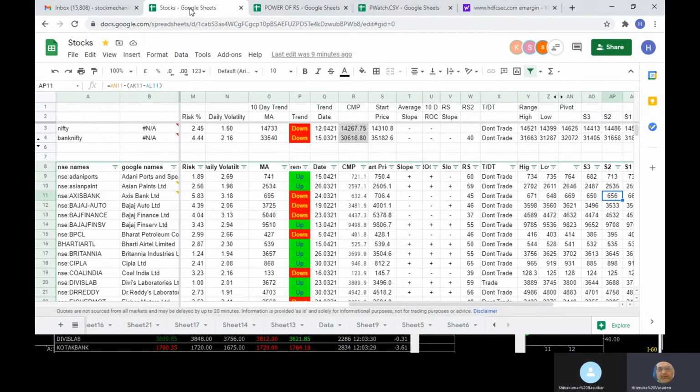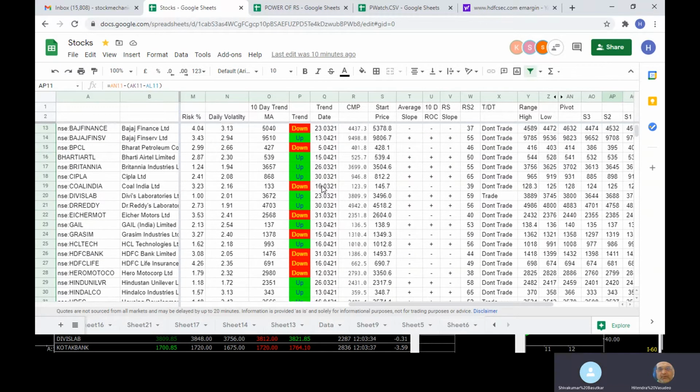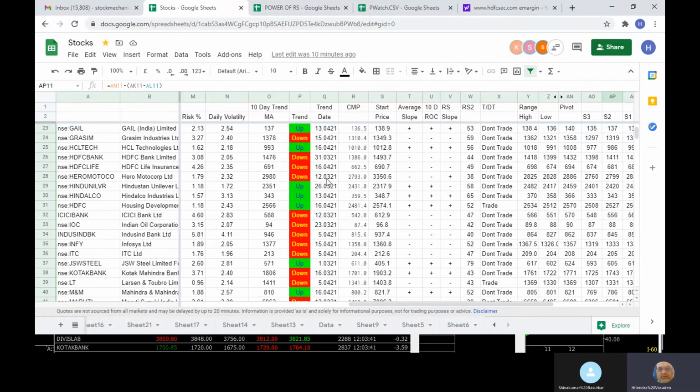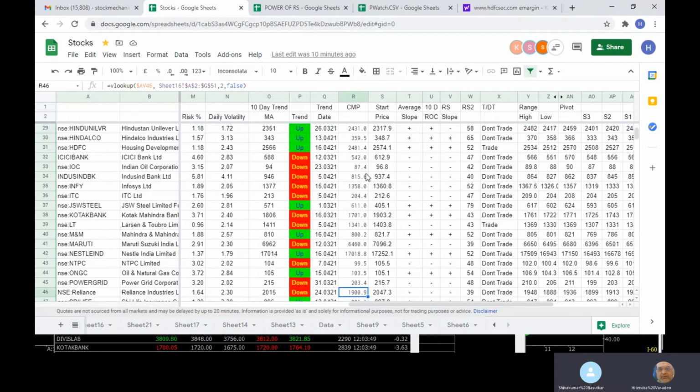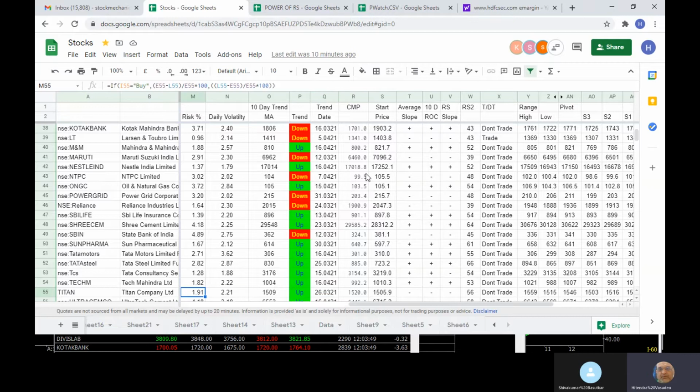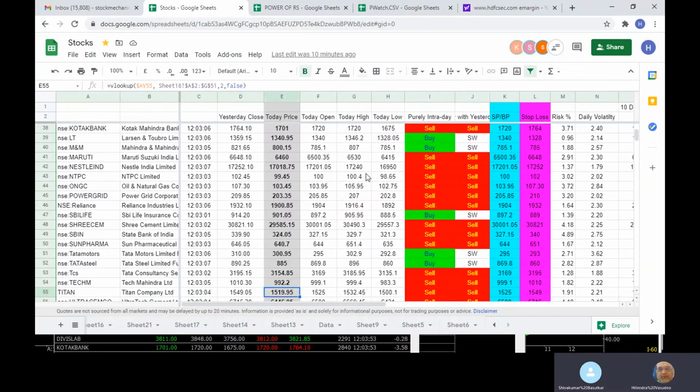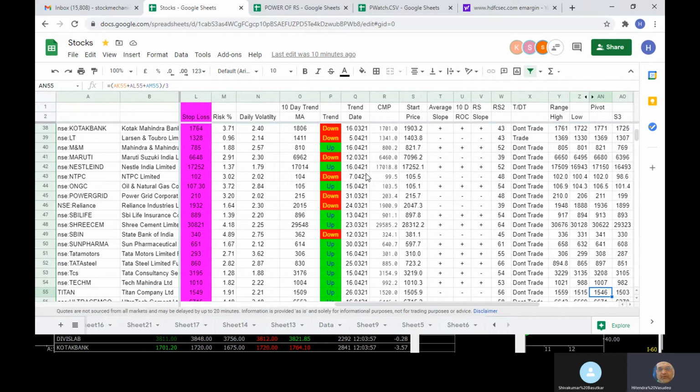So even if something goes wrong in the morning and something goes favorable later, suppose you have a buy position and the market fell down sharply. Then in the mid afternoon session or later, the market started showing buy again, and you got some buy and that performed. So your stop loss exit will happen only in one and not two. You can split it: if you want to put 1 lakh worth of capital to trade, then you can say 50,000 worth of trade I will do in the morning, 50,000 worth of trade I will do in the afternoon, as per the trade.